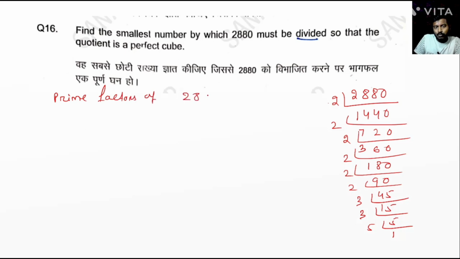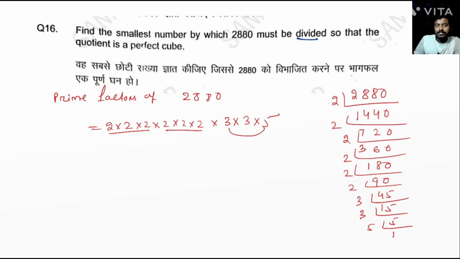of 2880, equal to 2 into 2 into 2 into 2 into 2 into 2 into 3 into 3 into 5. Now pair, 3 pairs. So here we divide this.